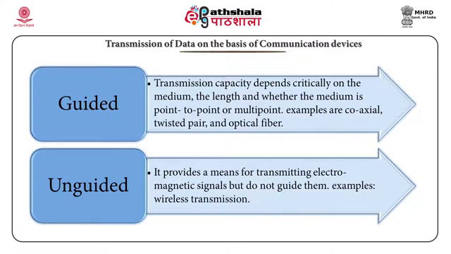Example, wireless transmission. A network comprises two or more computers that are connected to share resources such as printers and CDs, exchange files or permit electronic communications. The computers on a network may be connected through cables, telephone lines, radio waves, satellites or infrared light beams.